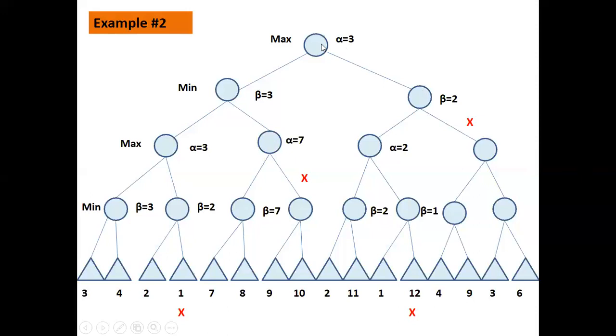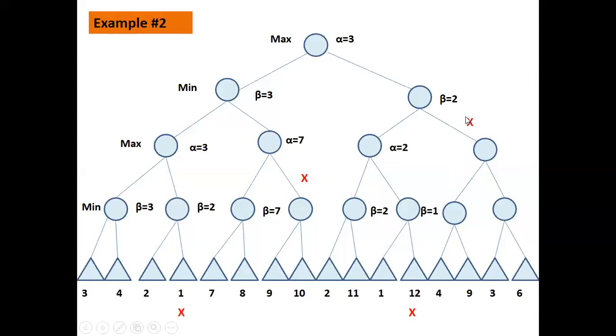But at the upper level, that is the maximum level, we already have the maximum value as 3. And this will not be considered because this is a good path, good data that we already got. So this path will not be considered. So we are not going to explore this whole path again. This whole branch of the tree will not be explored for the solution, and alpha equal to 3 will be fixed as the max value for this particular node. So we did not explore this path. We did not explore this whole subtree. We did not explore this whole subtree either.